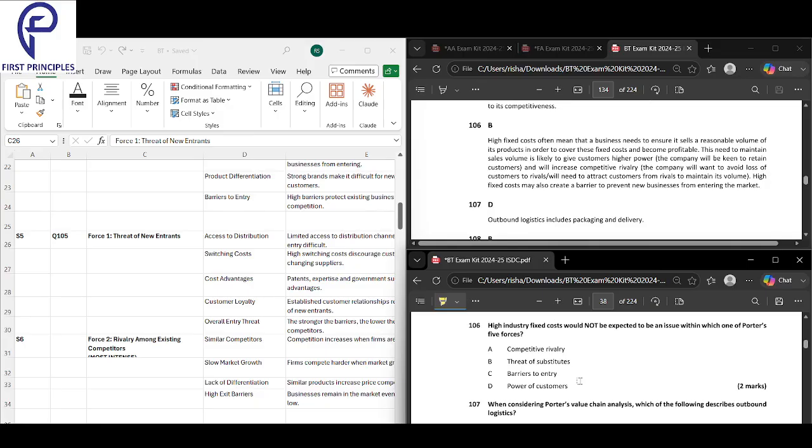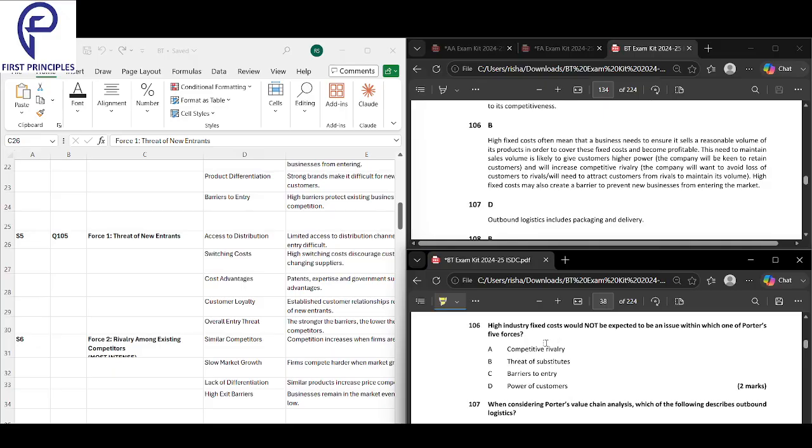High fixed cost means you have to sell a lot just to break even. So again, it's a Porter five forces question. Here they say higher fixed costs would not be expected to be an issue within one of Porter's five forces. So which of the following forces would not be an expected issue?